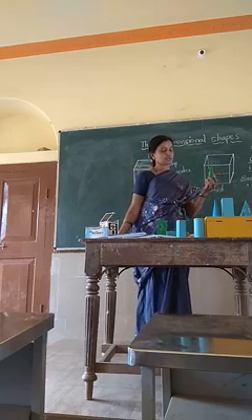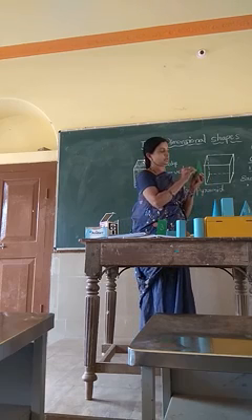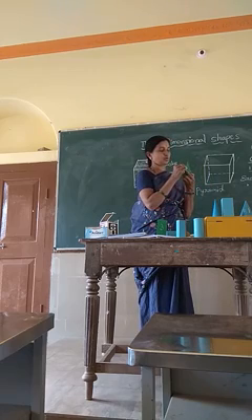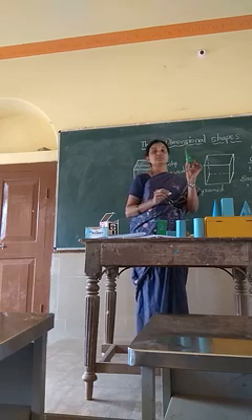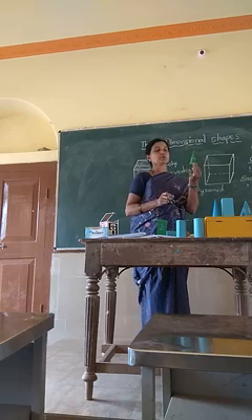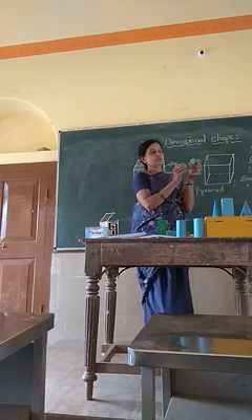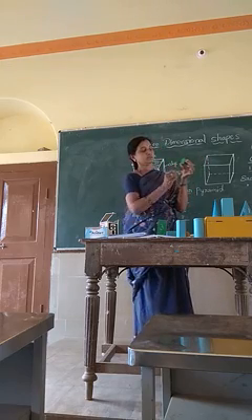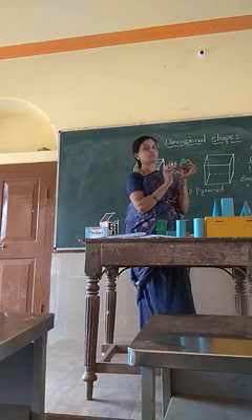How many faces are there for this? 1, 2, 3, 4, 5. So it has 5 faces. It has 5 edges in the base.